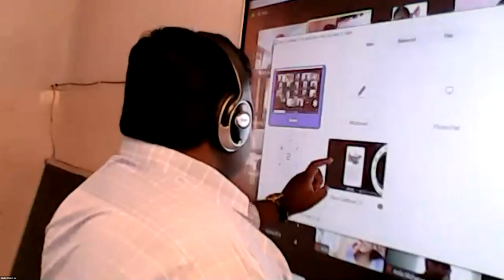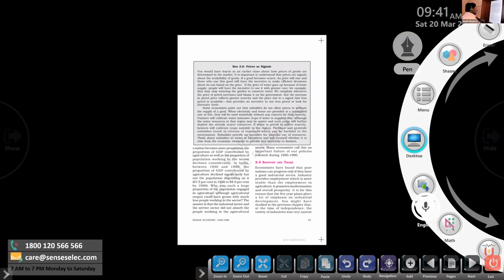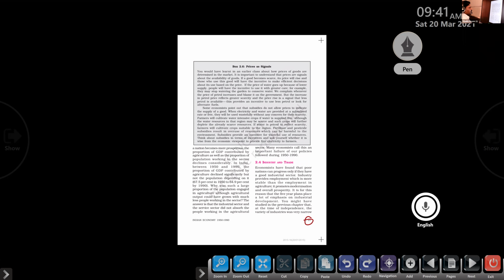So let's come back to the textbook. Just open your textbook. Now you can see we are at page number 27, right? Is that correct or not? Okay, the next topic for us is industry and trade: development in the field of industry and trade.